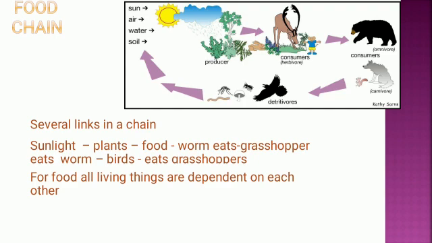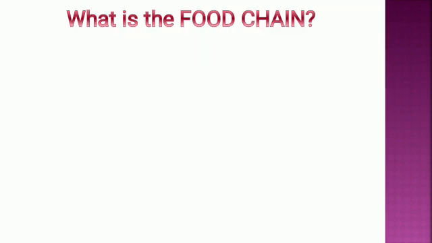Next, for food, all living things are dependent on each other. Yes or no? They all are dependent on each other. Next, each component of food chain is a link. So what is a food chain?